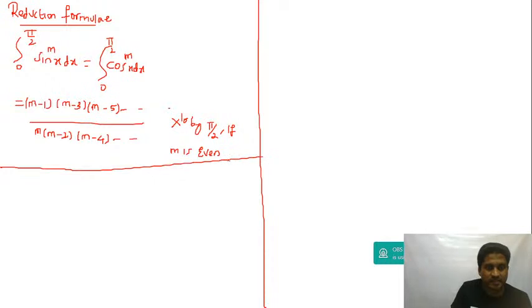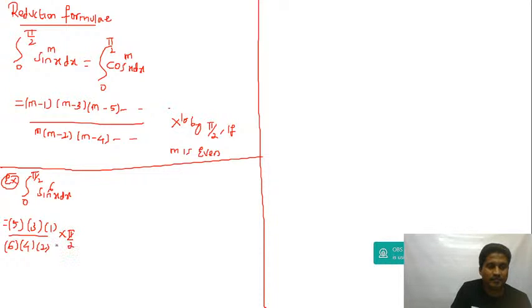Now listen, guys. Example: if you have 0 to pi by 2 of sine to the power of 6x, let us use the above formula. m minus 1 will be 5, then 2 less it will be 3, then 2 less it is 1, no negative, no zeros. Denominator: m minus 2, that is 4, then you get 2, and multiply by pi by 2 since it is even. This will cancel 2 times, so this becomes 5 pi upon 32. That's the answer.